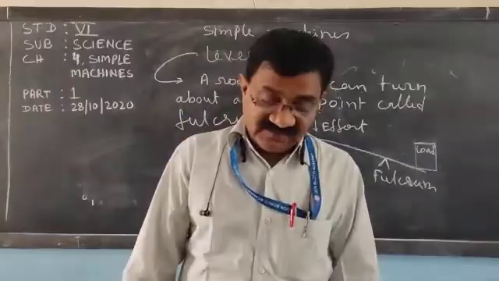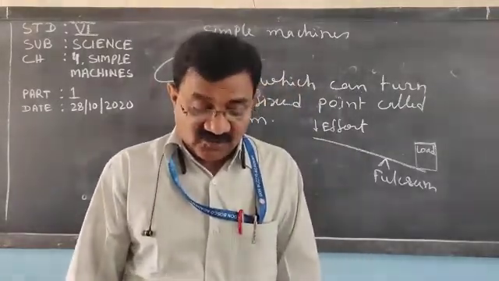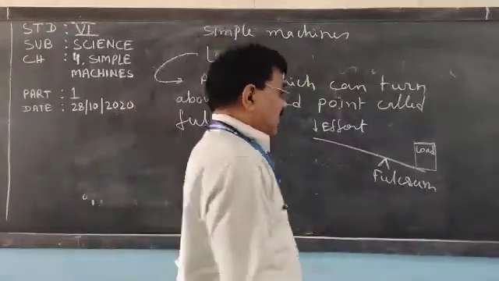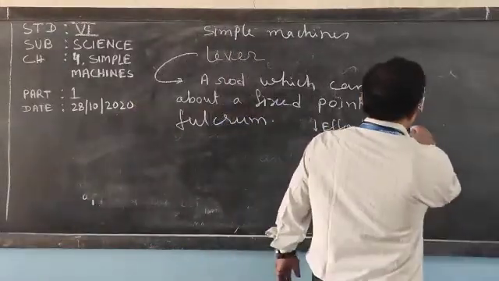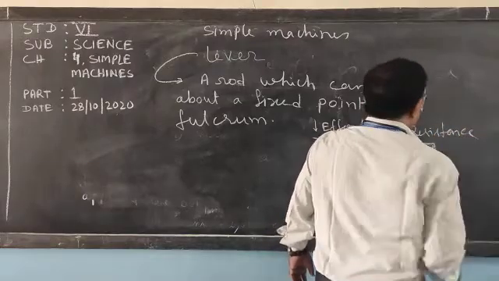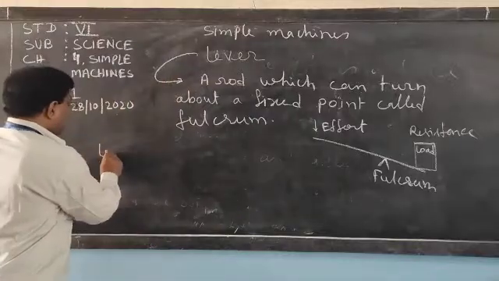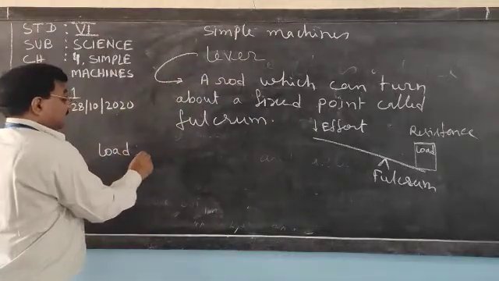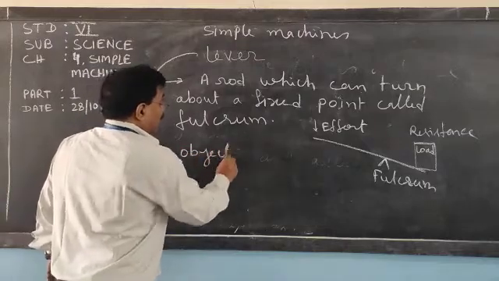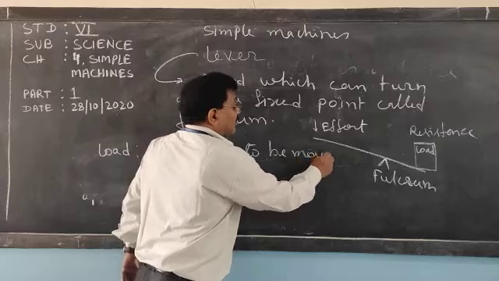What are these 3 things? An object to be moved is called the load or resistance. The other name of load is resistance. So what is load? It is an object to be moved.